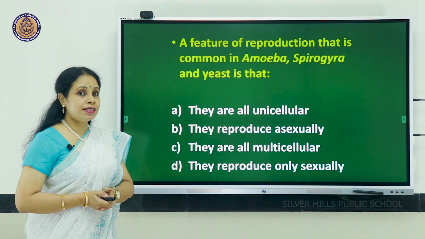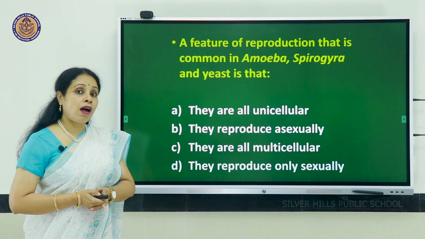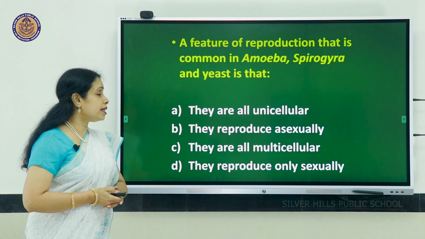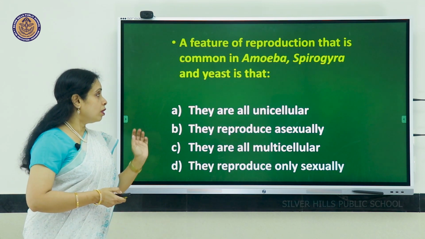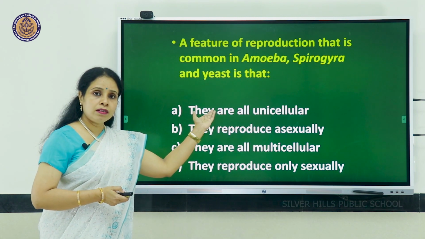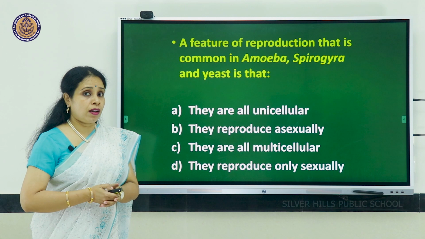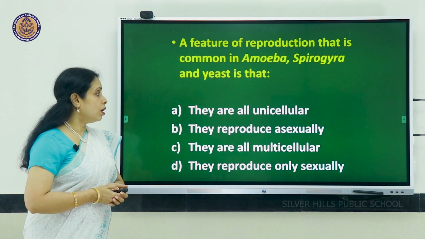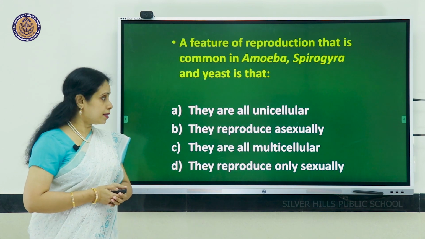Second question is, a feature of reproduction that is common in amoeba, spirogyra and yeast is that? Let's see the options. Are they unicellular? Yeast may be unicellular but not spirogyra. So that's not the answer. They reproduce asexually. Yes, that could be the answer.